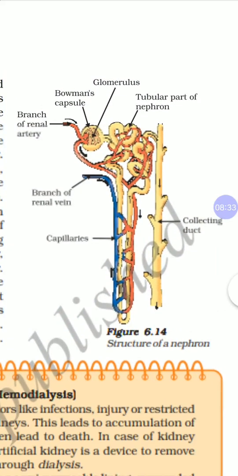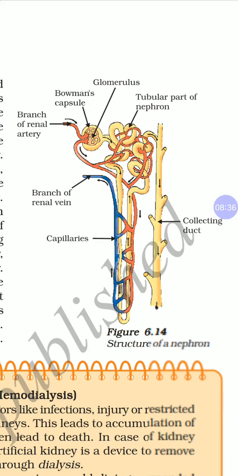So this is the nephron, seen in a microscope. If you observe, they have a cluster of blood capillaries, a cup-like structure called Bowman's capsule, and a long coiled tube. This is called a nephron. Got it, children? This does the job of filtering the blood and producing urine.